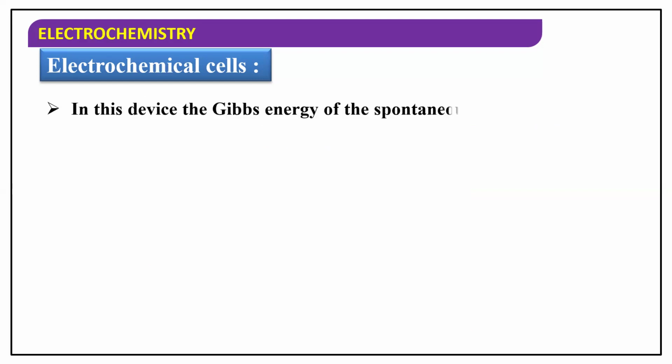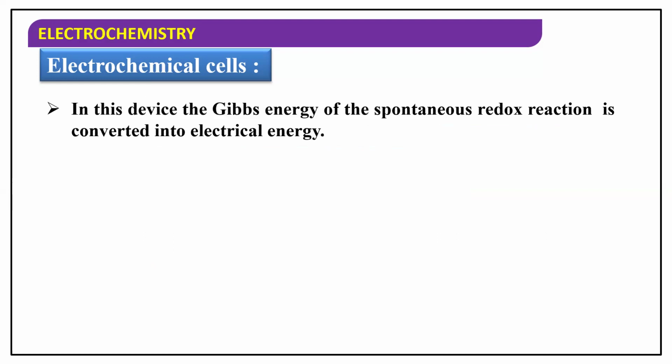So in this device, the Gibbs energy, we might have already studied this in the thermodynamics lesson of class 11, no? In this device, the Gibbs energy of a spontaneous redox reaction is converted to electrical energy. The relationship between electrical energy and Gibbs free energy is delta G is equal to minus nFE naught, or E we can say.